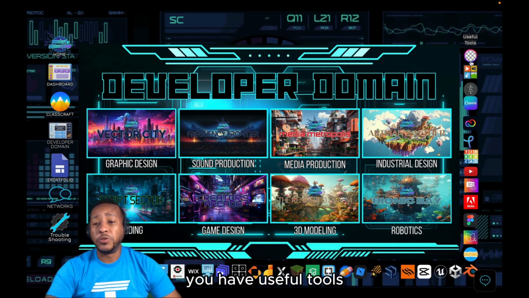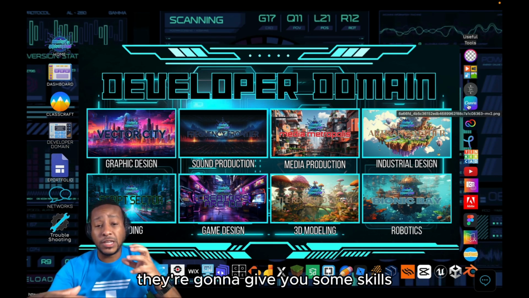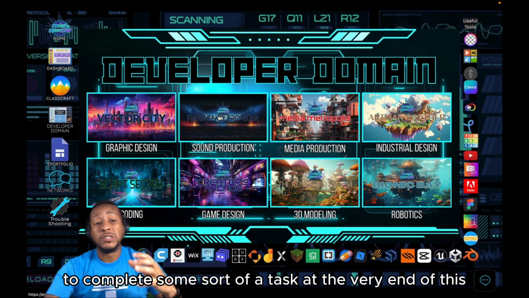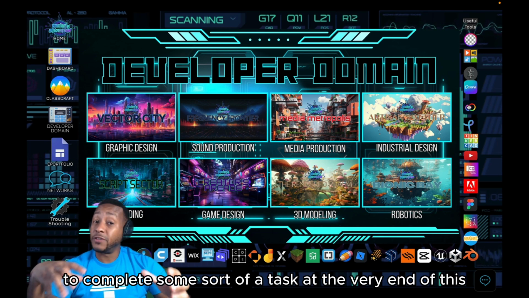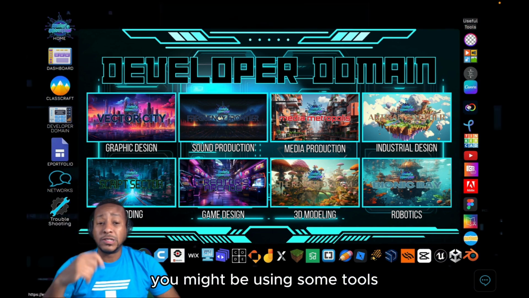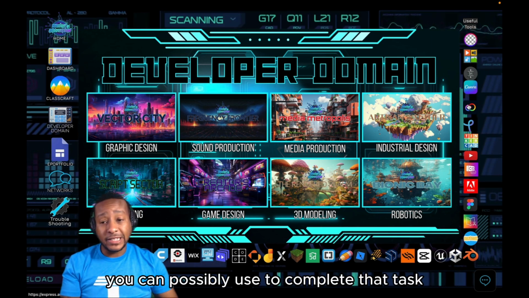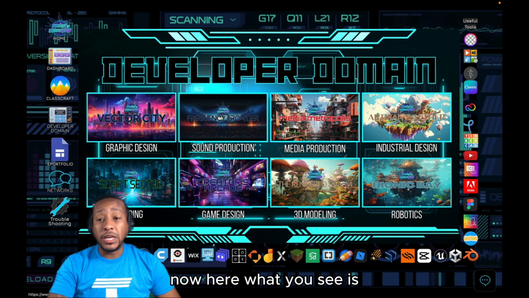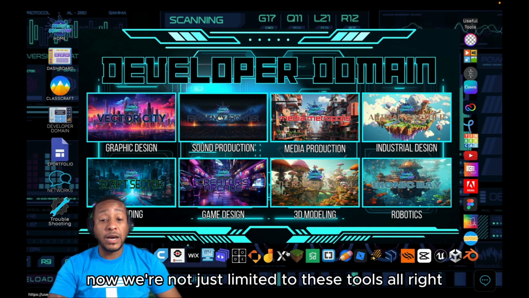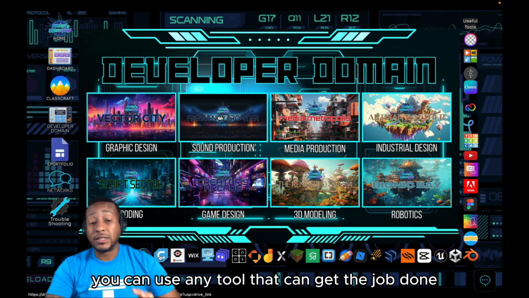On the side, you have useful tools. In each of these courses, they're going to give you some skills, some tutorials and things like that, and they're going to ask you to complete some sort of task at the very end. As you're completing that task, you might be using some tools, and they'll tell you which tools you can possibly use to complete that task. Here, what you see is most of the tools that we have available for you to use. We're not just limited to these tools. You can use any tool that can get the job done, okay?